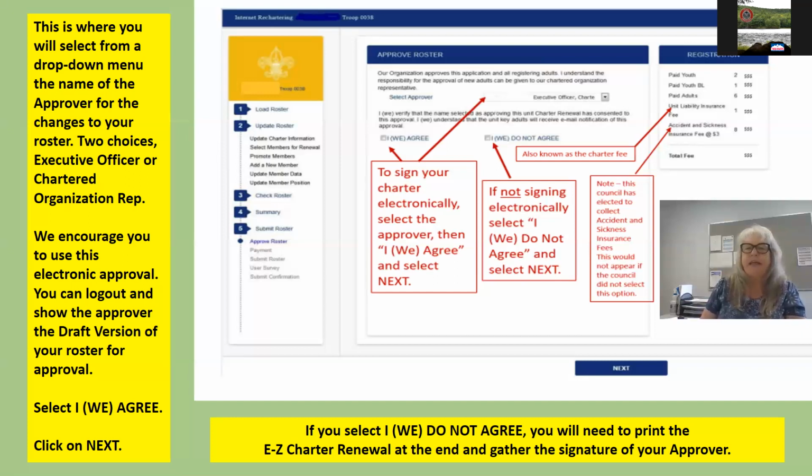If you do not have the approval of your charter organization rep or your executive officer, you can still log out. First, print a draft version of your revisions, then log out, send it to them by email, get their approval, log back in, select their name, select the agree button. If not, you'll have to select the do not agree and you'll have to get a physical signature. We highly recommend that you get their approval ahead of time so you can click I agree.